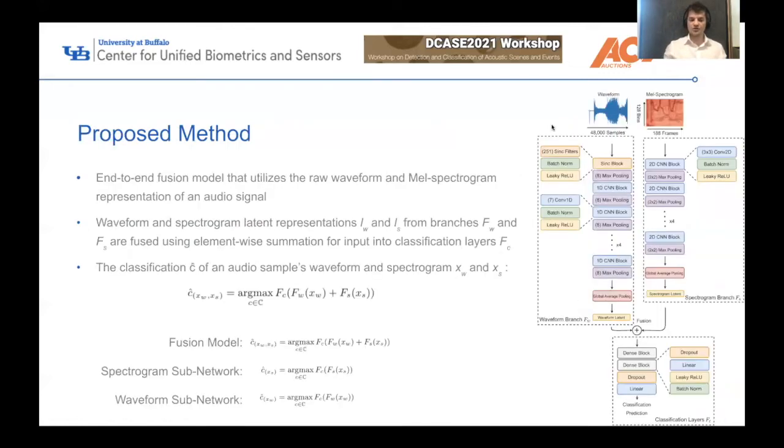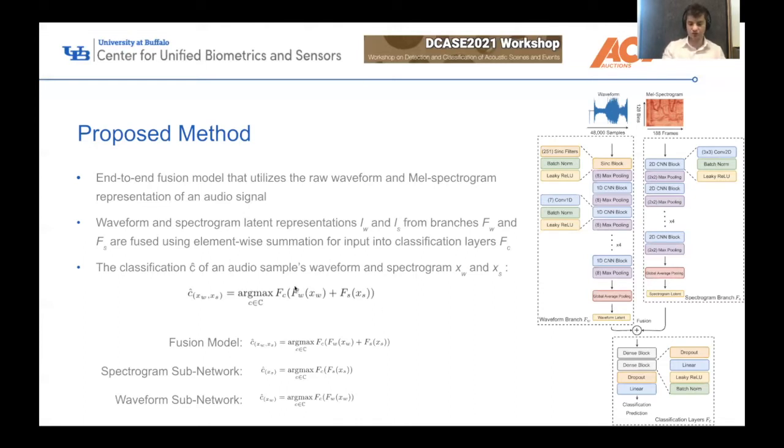Our proposed method boils down to a model we created, which is an end-to-end fusion model that utilizes the raw waveform and mel spectrogram representation of an audio sample. If we look at this figure to the right, we see there are two different feature extractor branches, the waveform branch and the spectrogram branch. Each of these branches outputs its respective latent representation, L_W and L_S, standing for the waveform and spectrogram branch. We perform an element-wise summation of these vectors and then input that new vector into the classification layer for the final classification.